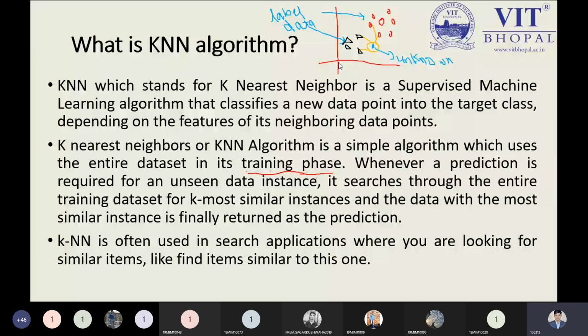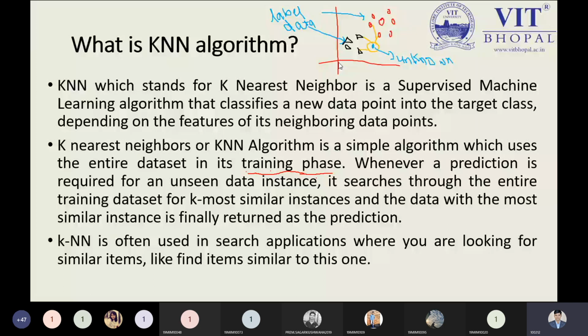Here I'm taking a simple example by which you can understand. Just like we have two groups of students, boys and girls. If a new student comes inside our class, as a human, I can observe who is a boy and who is a girl. No problem. But how can a machine identify? The machine will identify, based on the features, whether this is a boy or a girl. That is my point. So the same here we have the KNN.